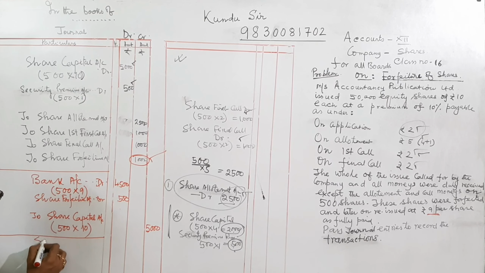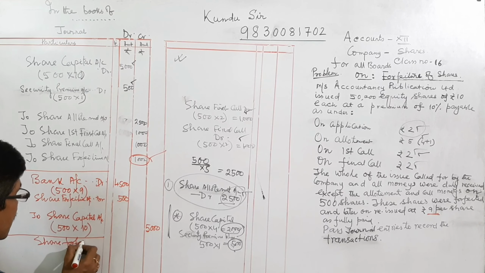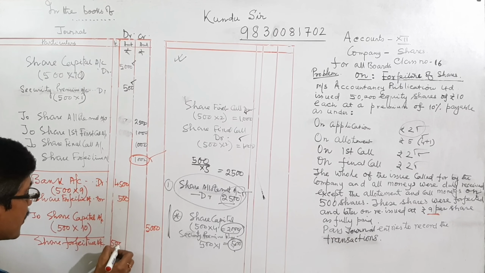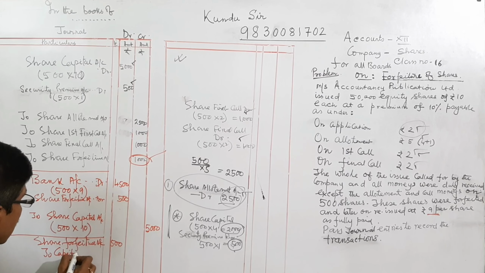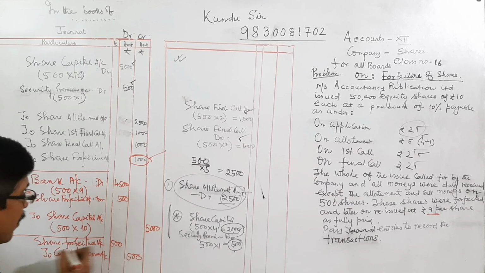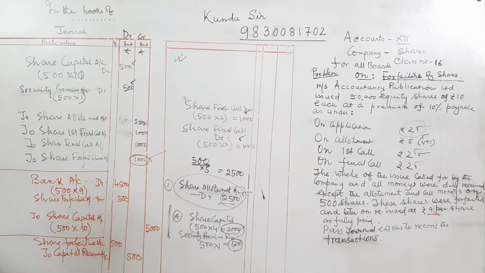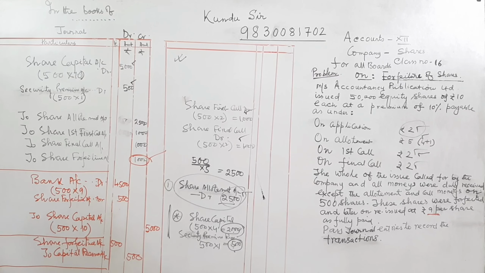That means share forfeiture, which is still lying 500, we are transferring to capital reserve because the forfeited share is reissued, so the balance is transferred. It is a capital profit, so we are transferring to capital reserve account.